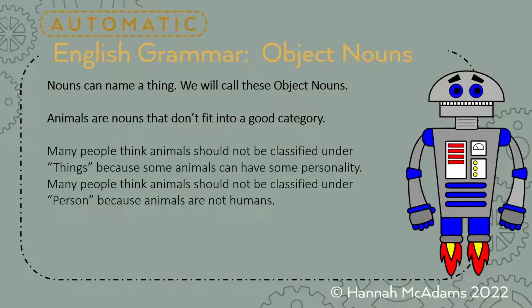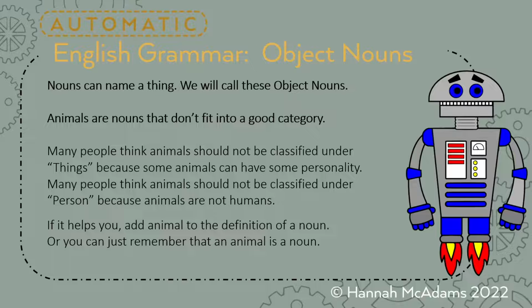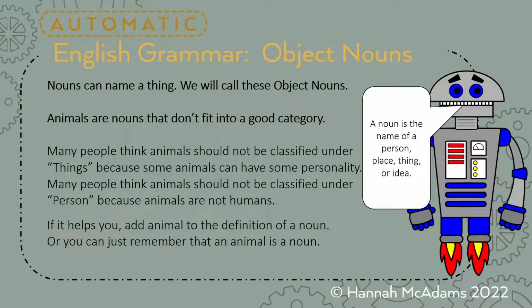But then many people think that animals should not be classified under people or a person because animals are not humans. So they kind of fall under the thing category, but if that bothers you, what I would do is either remember that an animal is a noun, or add animal to the definition of a noun. So our definition is a noun is the name of a person, place, thing, or idea. So just add an animal to that. A noun is the name of a person, place, thing, animal, or idea. If you want to do that, that's fine.